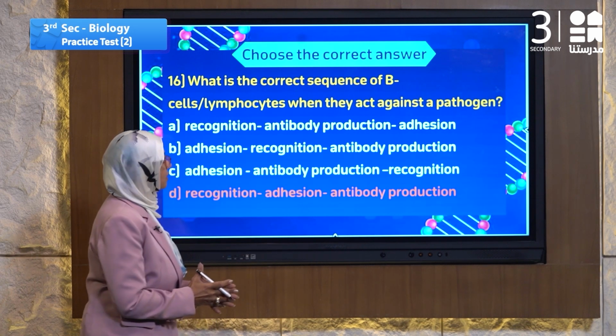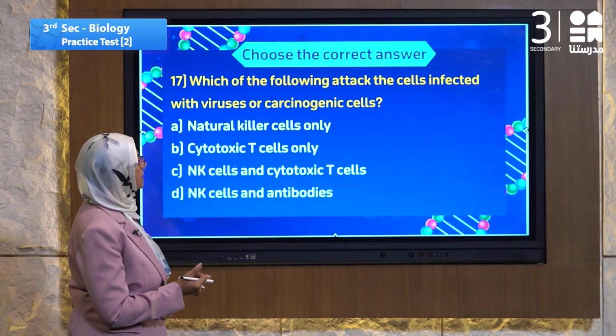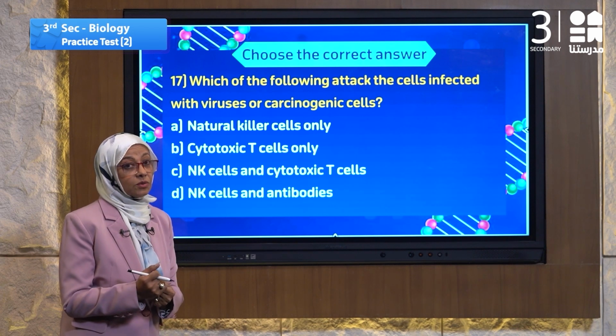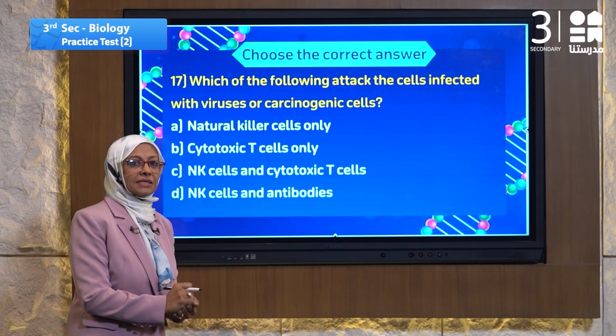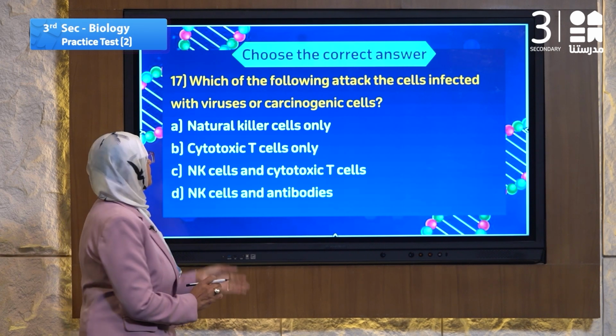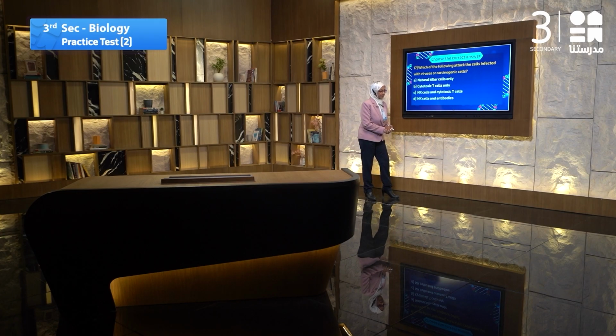Let's go to question number 17. Question number 17 speaks about the attack of cells infected by virus. Let's read the question carefully. Please read it carefully and read the choices carefully, even if I know the answer. Let's read it. 17. Which of the following attack the cell infected with a virus or carcinogenic cells? Which or who?